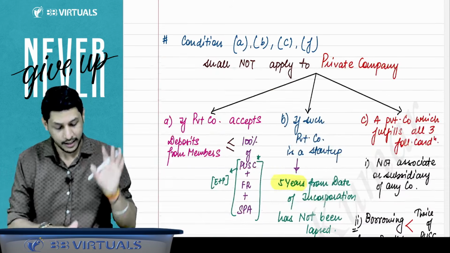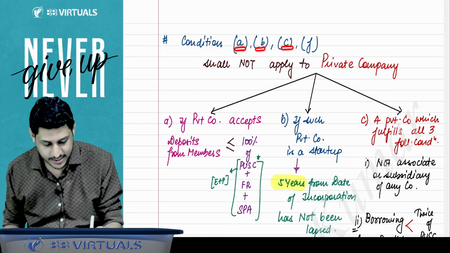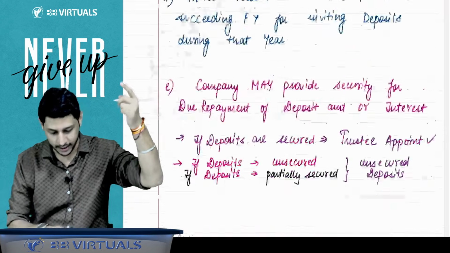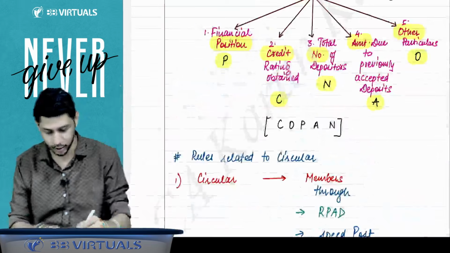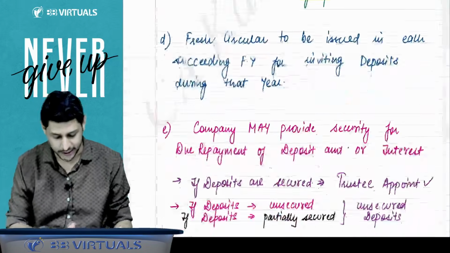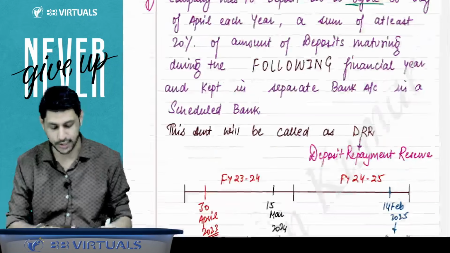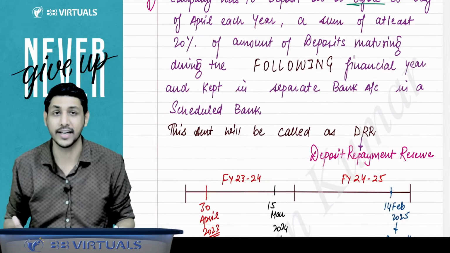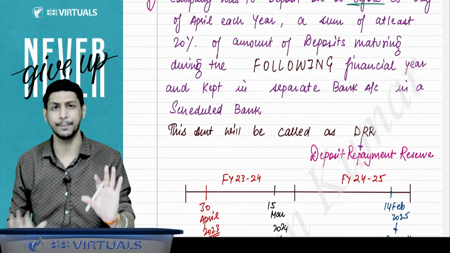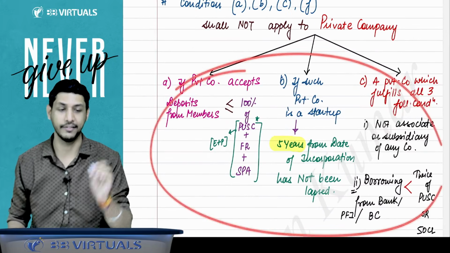Now I am going to tell you a very, very important point, the conditions A, B, C and F. Whatever I have said earlier: condition A, the issuance of circular; condition B, the certificate of statutory auditor; condition C, sending the circular to the ROC; and condition F, the deposit repayment reserve, or simply DRR. These 4 conditions are not applicable to these 3 private companies.